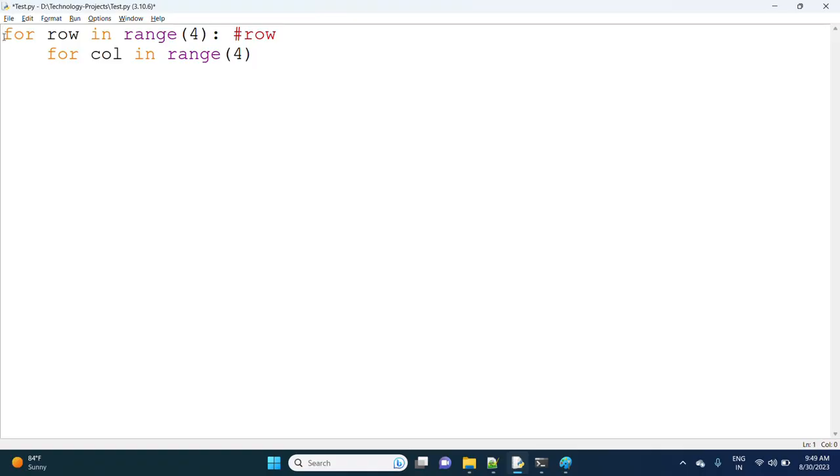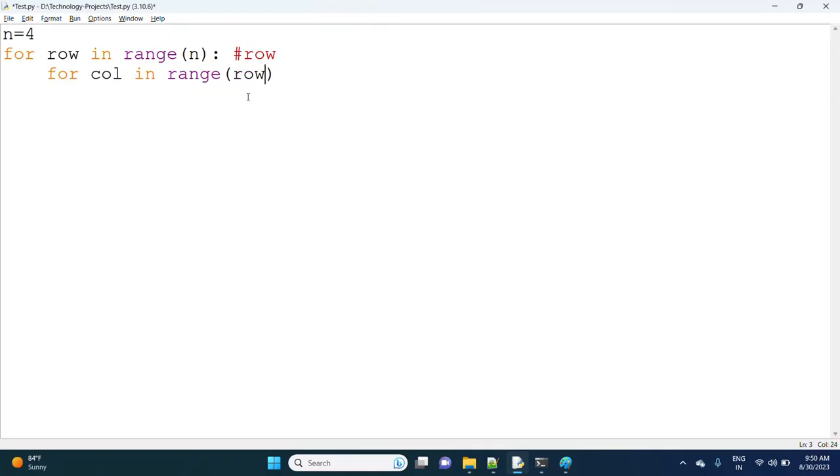Don't assume n is equal to 4 directly. Based on what you give, that is what it will consider. Here I'm taking n based on your input. For row in range n, here instead of 4 I will take row.